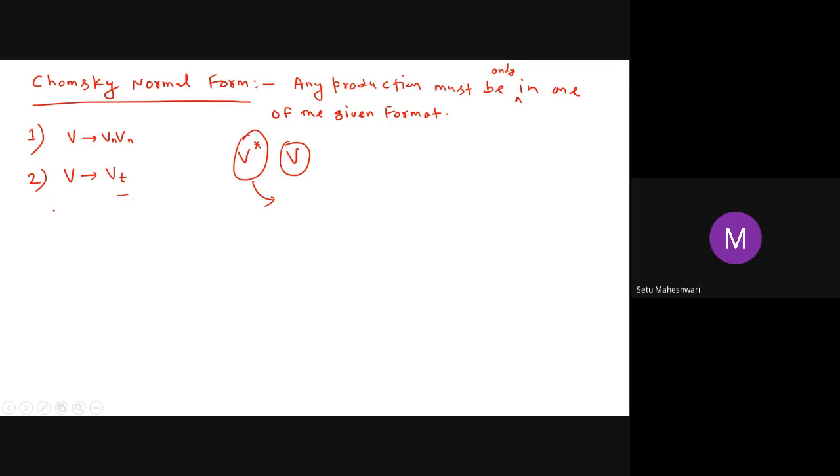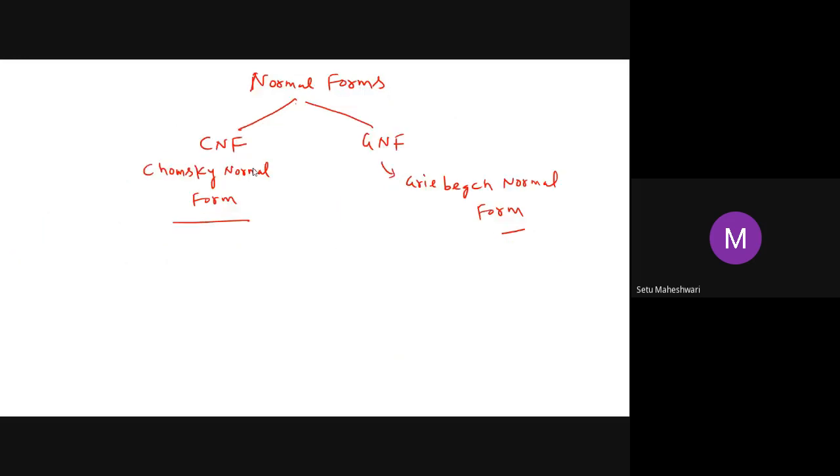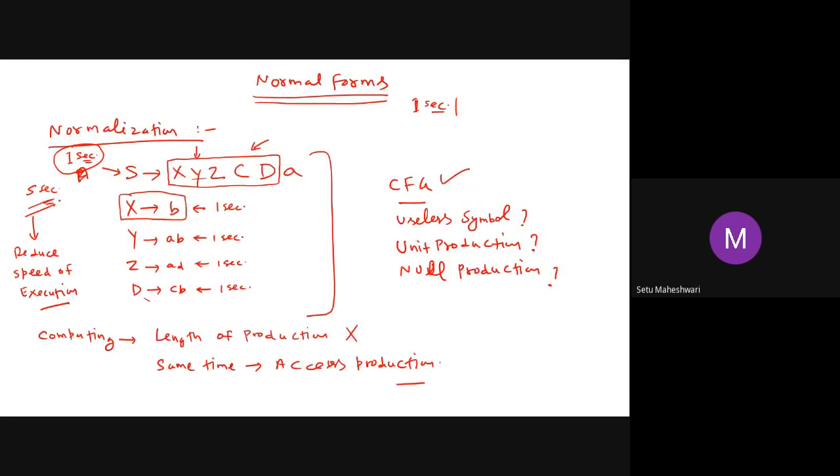What is the benefit? The benefit is regarding the issue we have discussed. Why was this coming? Because plenty of variables were there. So by writing this form, we are restricting that no production will be dependent on more than two variables. Like you see, the problem was that it was dependent on five variables.